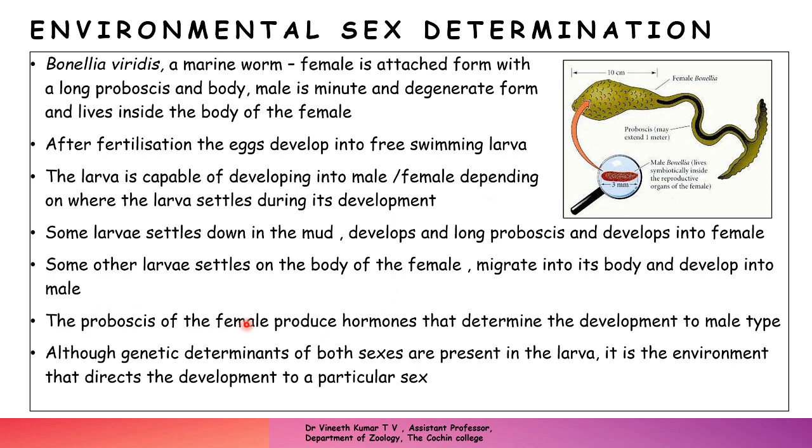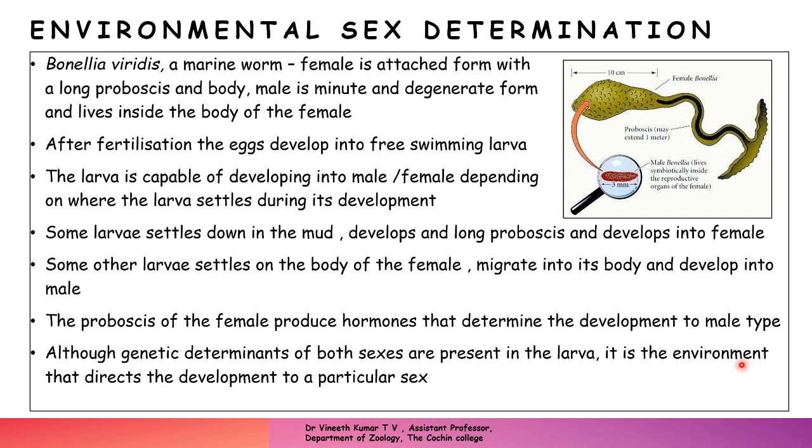In this, the proboscis of the female produces hormones that will shift the pattern of development into a male type. So although the genetic determinants of both sexes are present in the larva, and they have the potential to develop into both male and female, the environment will direct the development of a particular sex.